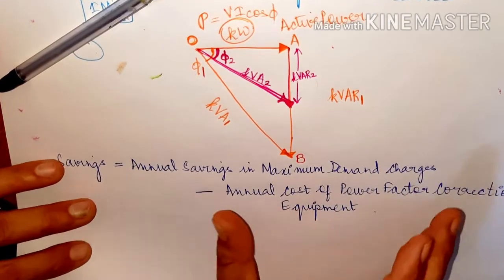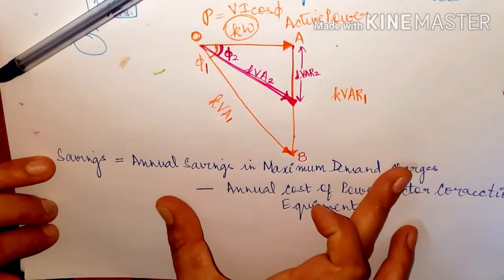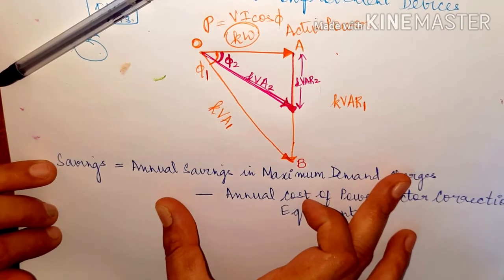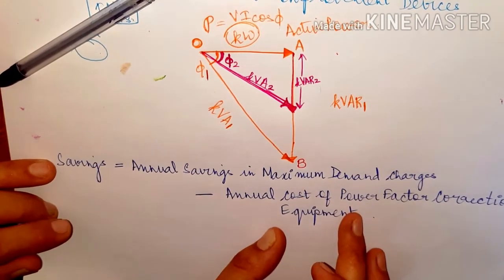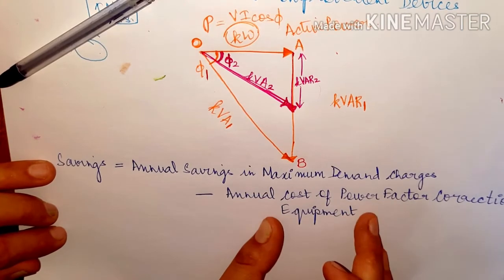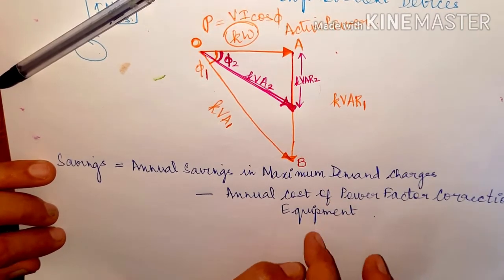Obviously you know that what is left with you in the end is nothing but the total year's savings in the electricity bills or any incentives that you received, minus the cost, because you might have put some investment for purchase of the power factor correction equipment. So that investment money has been cut from over here.